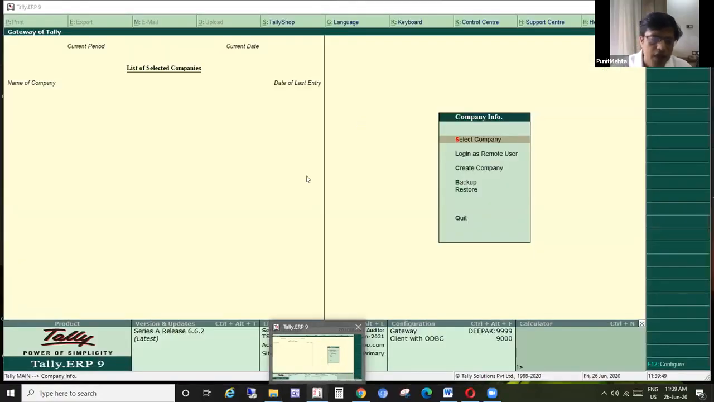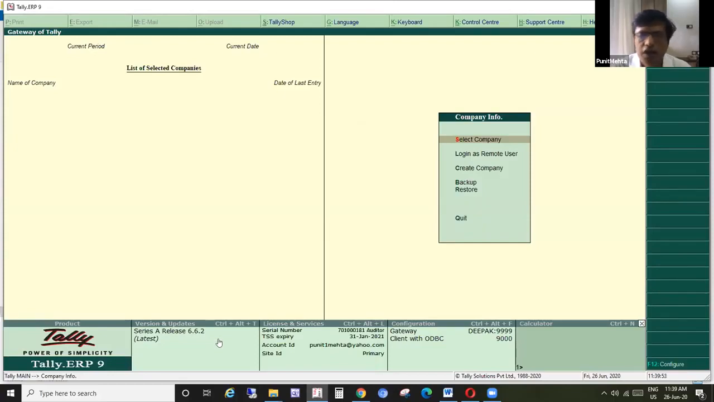The other important part is to understand what release we are working in. In the current version, the release is 6.62. This is your Tally serial number, your TSS expiry date, and having a client with ODBC. That is fine. Maybe tomorrow, if there is time, we will look at the ODBC functionality as well, of how we can extract the master and balance information to prepare financial statements. So here, always look at the version in which we are operating.